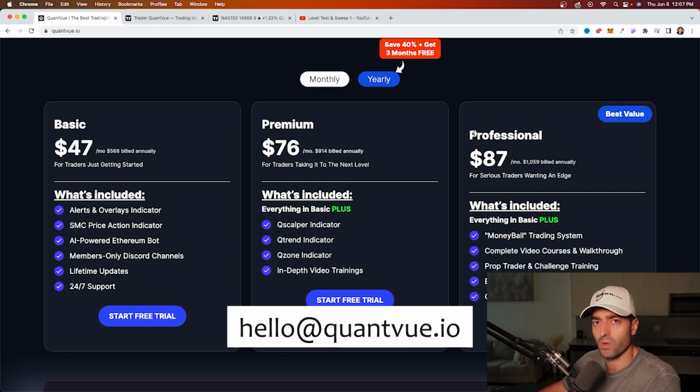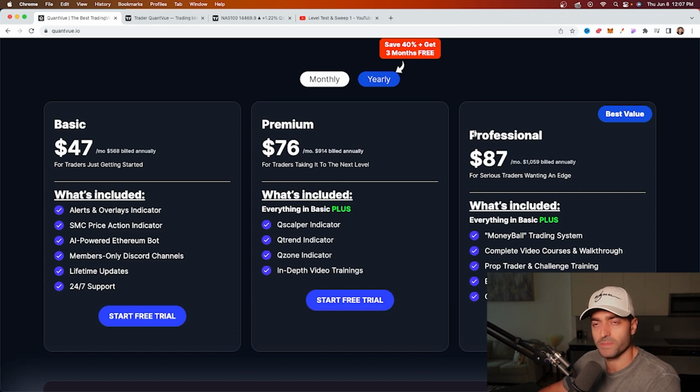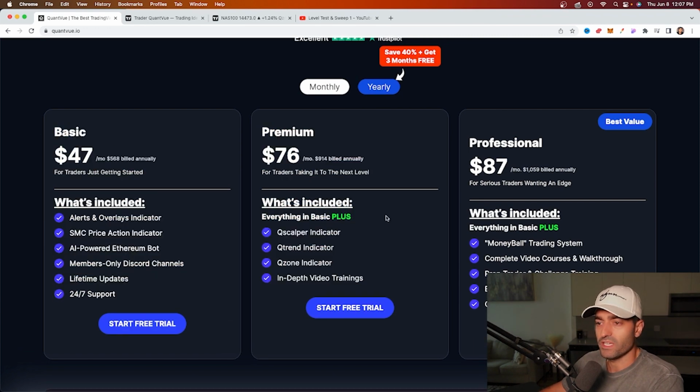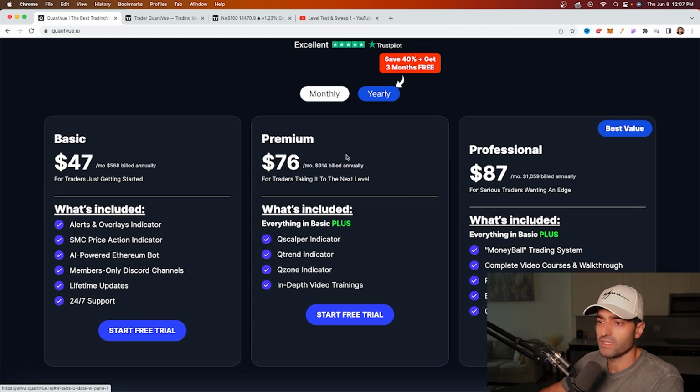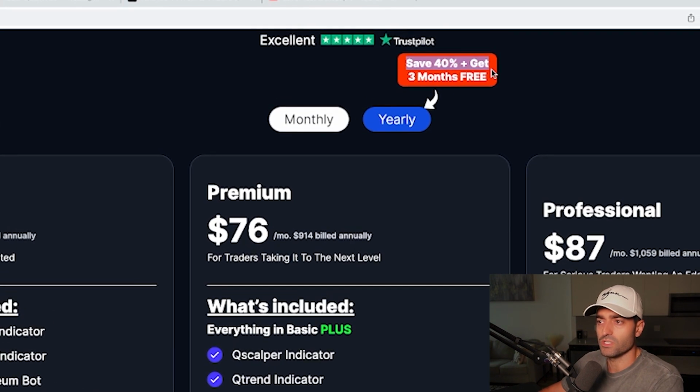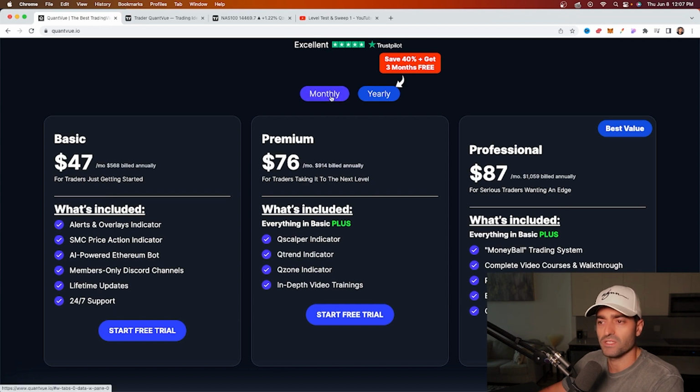That way we can get you squared away on more of our enterprise solutions. So you can sign up for these. We kept the free trial. You can try all of our software free for 7 days. These are the yearly prices. If you choose yearly, you'll get 40% off. Plus, you're going to get 3 months free on every single one of these plans, which is really cool.